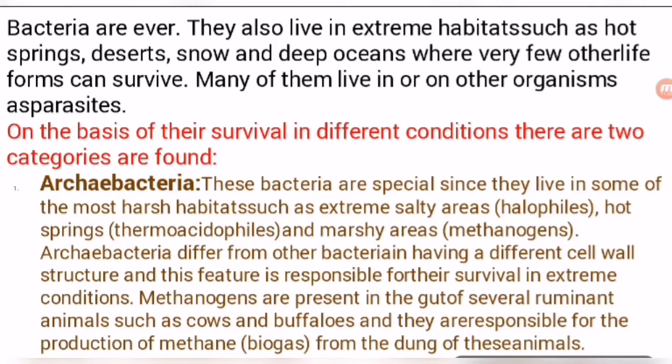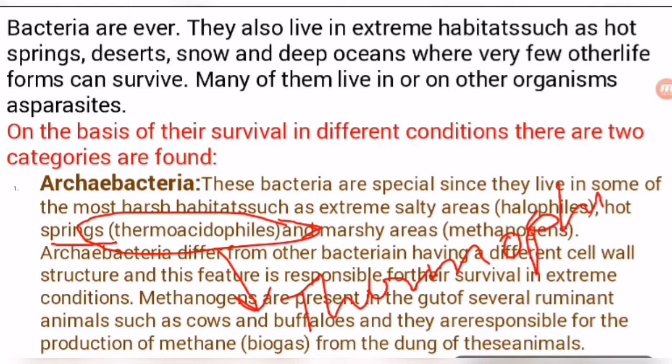And some can also survive in hot springs, where the temperature is very extreme. So here bacteria can survive. These bacteria are known as thermoacidophils. So here you can also elaborate it. Thermo is the term used for heat or temperature. So thermo means thermophils. Phils means to attract, thermo means temperature, so bacteria that are attracted toward high temperature are known as thermophils.